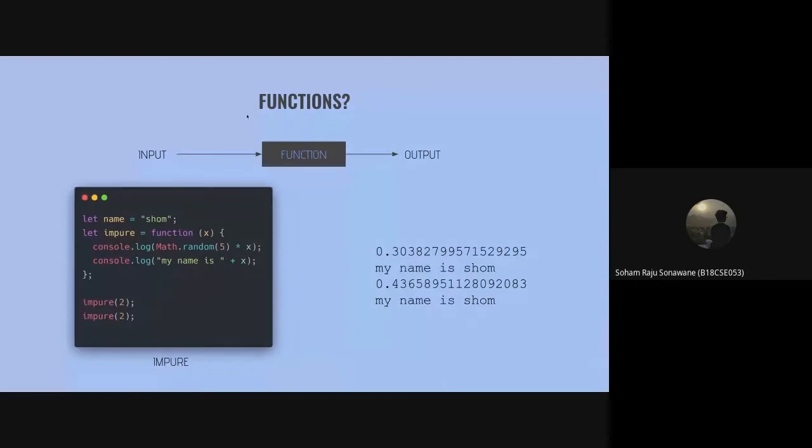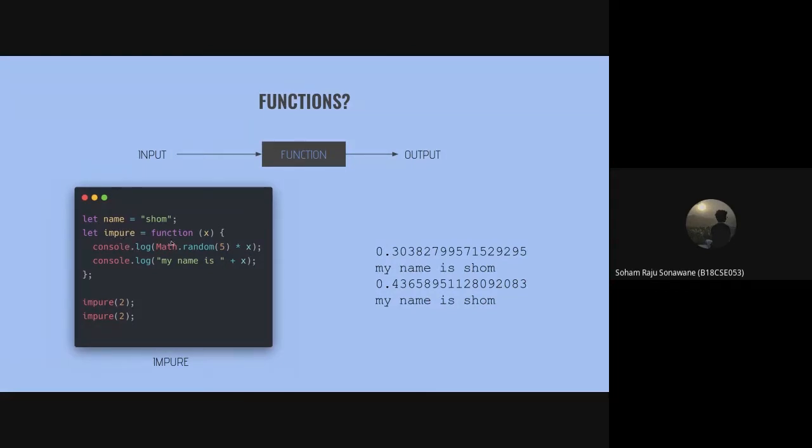So in functional programming, we majorly focus on one type of functions that are called pure functions. To understand what pure functions are, let us take a look at something which is not a pure function. That is an impure function. So if you look at this code segment right here, I have a string named name and a function which is assigned to a variable called impure.